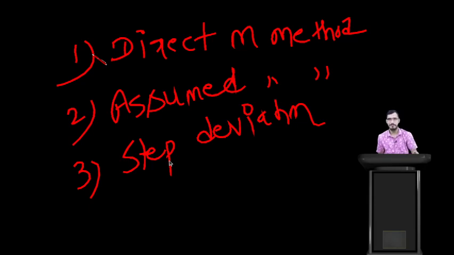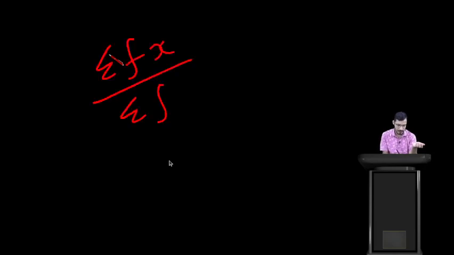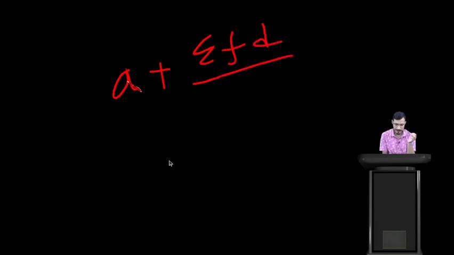Student, can you tell me the formula of the direct method? Yes, correct. The formula of the direct method is sigma fx upon sigma f. And the formula of the assumed mean method? Yes, correct. A plus sigma fd by sigma f, where A is the assumed mean.